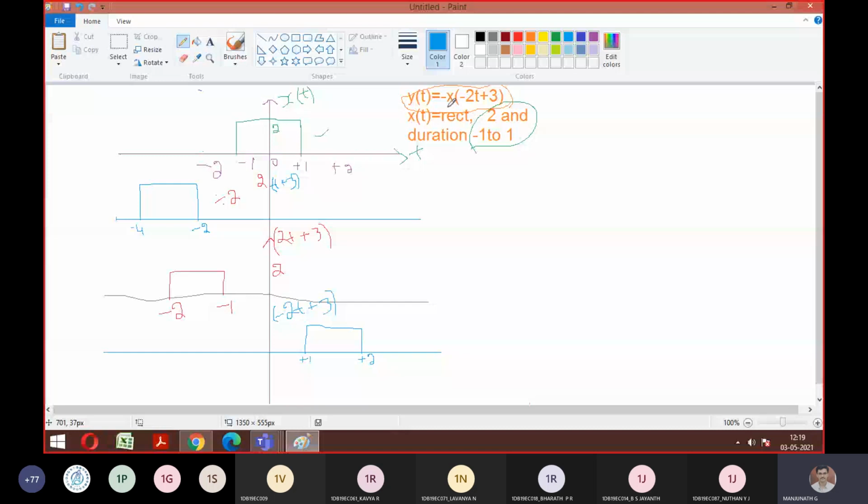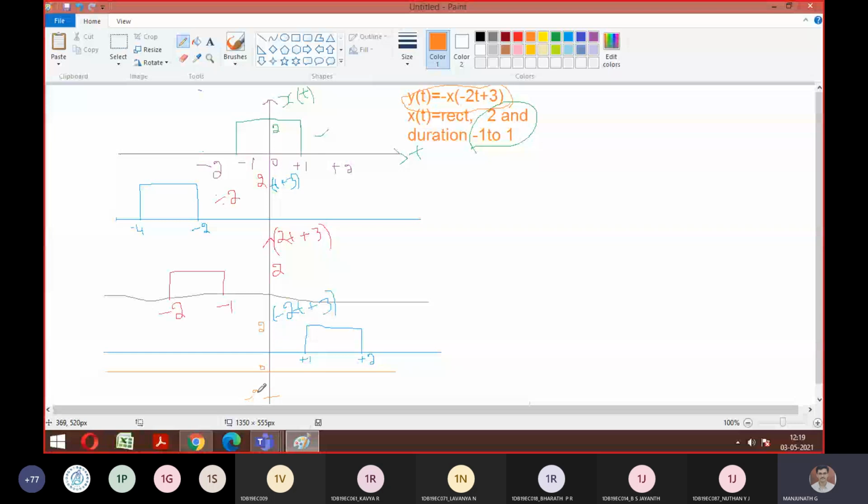So let me write here small. -2 will come here. So this is called time folding or scaling? Folding.